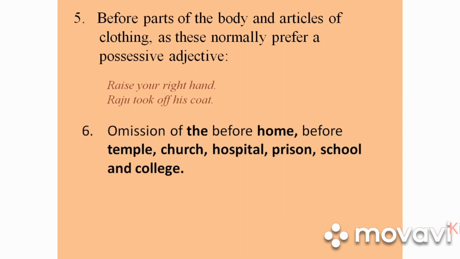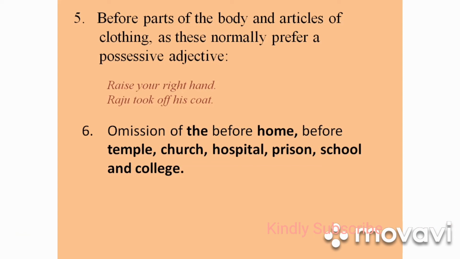Omission of the before home, temple, church, hospital, prison, school and college. These are words used exceptionally. When we are referring to the primary purpose, for example, temple, people go to pray, or church, people go to church to pray, we do not use an article. When we go for a secondary purpose, the article the is used before these words.